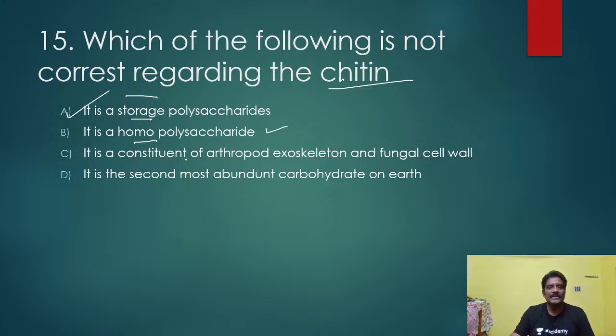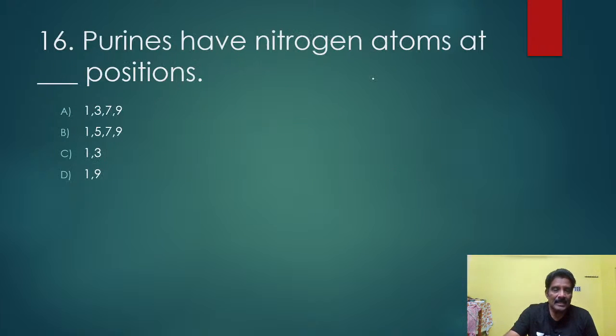It is a constituent of arthropods. Homopolysaccharide means the same unit is repeated in the polysaccharide. For example, take a cockroach: its exoskeleton is made up of chitin. It is generally a very hard structure, the exoskeleton, and the fungal cell wall also. Next, it is the second most abundant carbohydrate. Which is the second most abundant carbohydrate? That is chitin only.